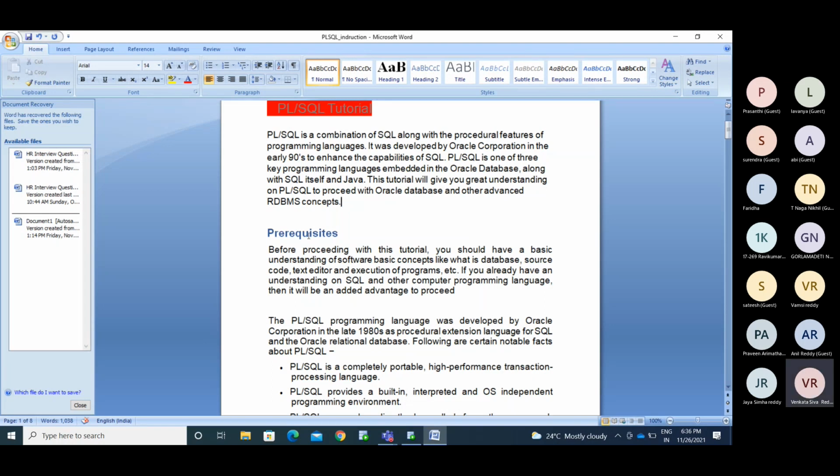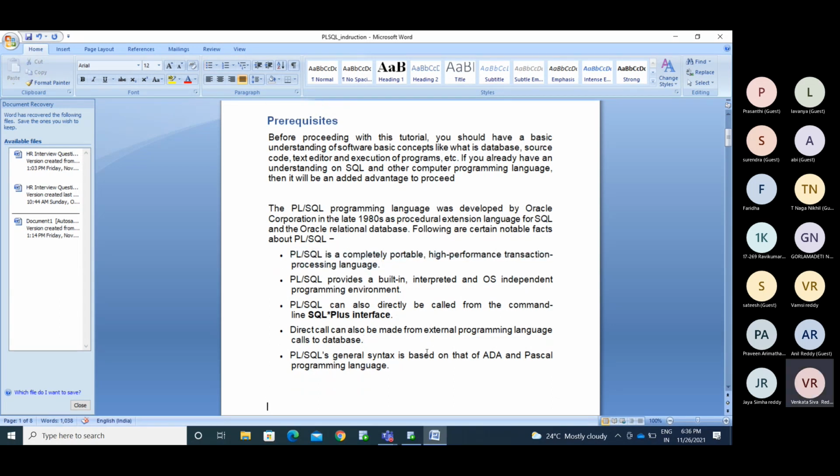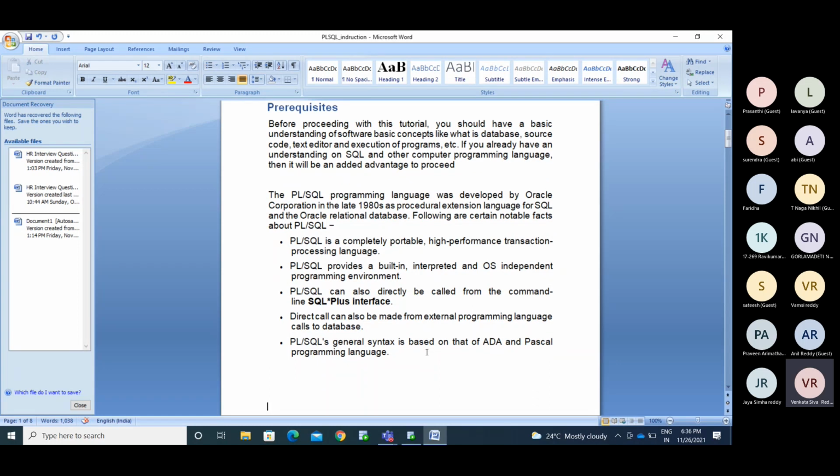It is a completely portable, high performance transaction language. How does it give high performance? If you have 10 people in a room and want to go downstairs from upstairs, they need to move one by one.